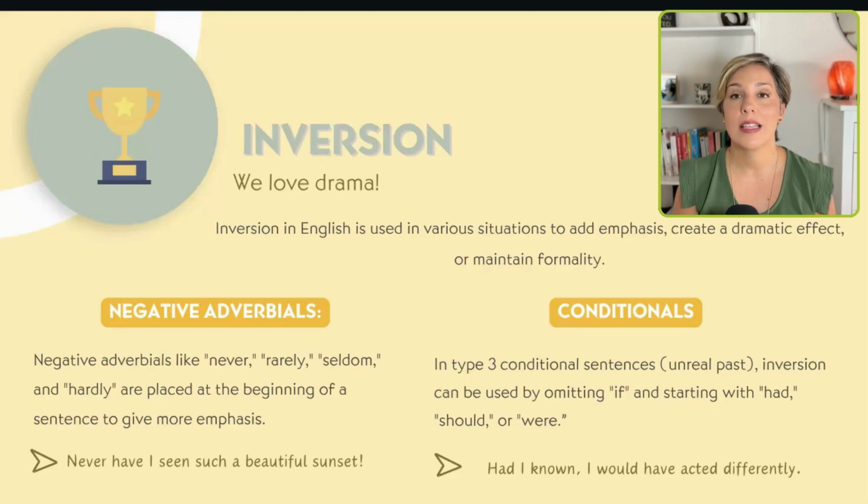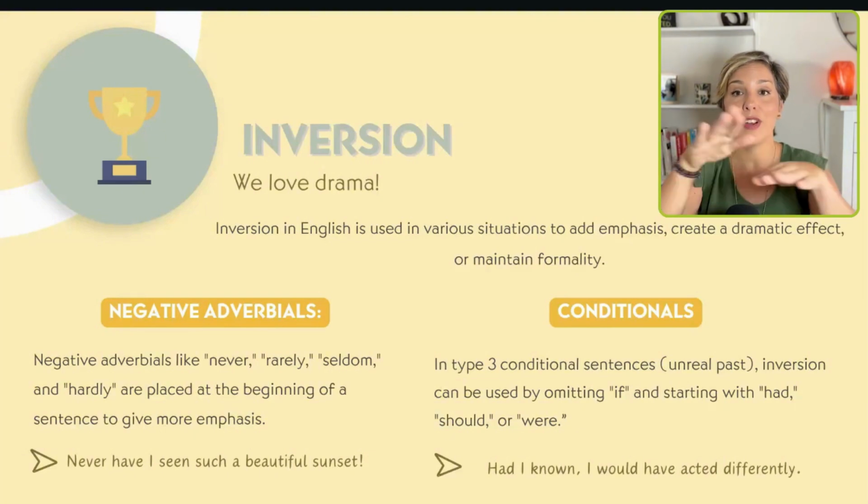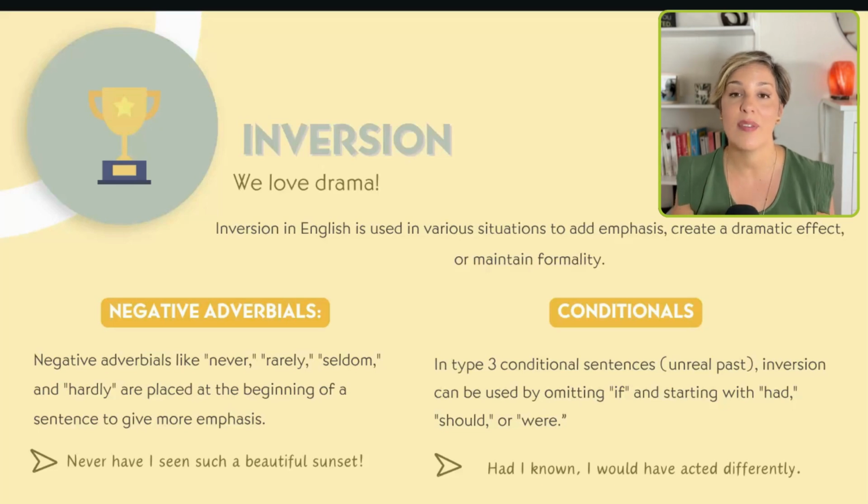Now, you also have the type of inversion done with conditionals. So sometimes with third conditional sentences, you can omit the word if and then invert the order of the elements and have an inversion type of sentence. So you can say, had I known, I would have acted differently, okay? This gives a more formal touch to your sentence. You can say, if I had known, I would have acted differently. But if you remove the if and alter the order, had I known, it makes your sentence sound much more formal.